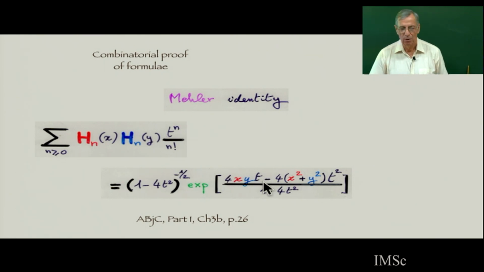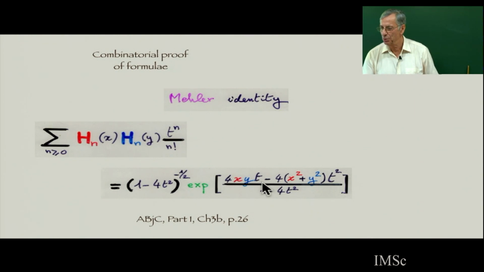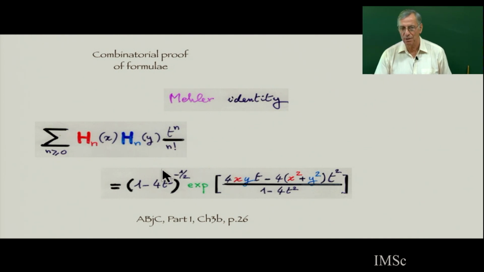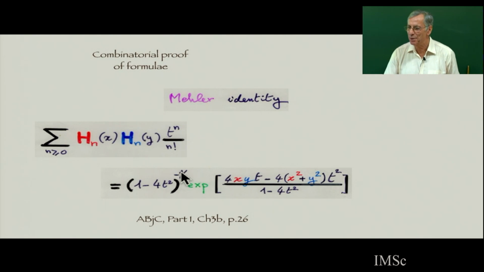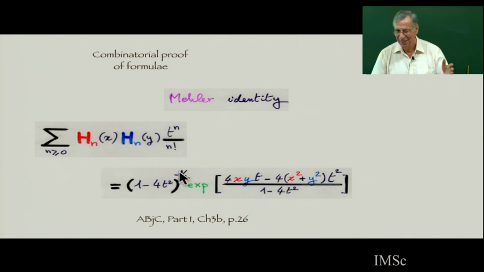Once you know the standard technique for using exponential generating functions, this is just an exercise for students. But at the beginning of the 80s, this was a paper by Foata, and this was a research paper. There was a full seminar on this. I listened to this seminar.